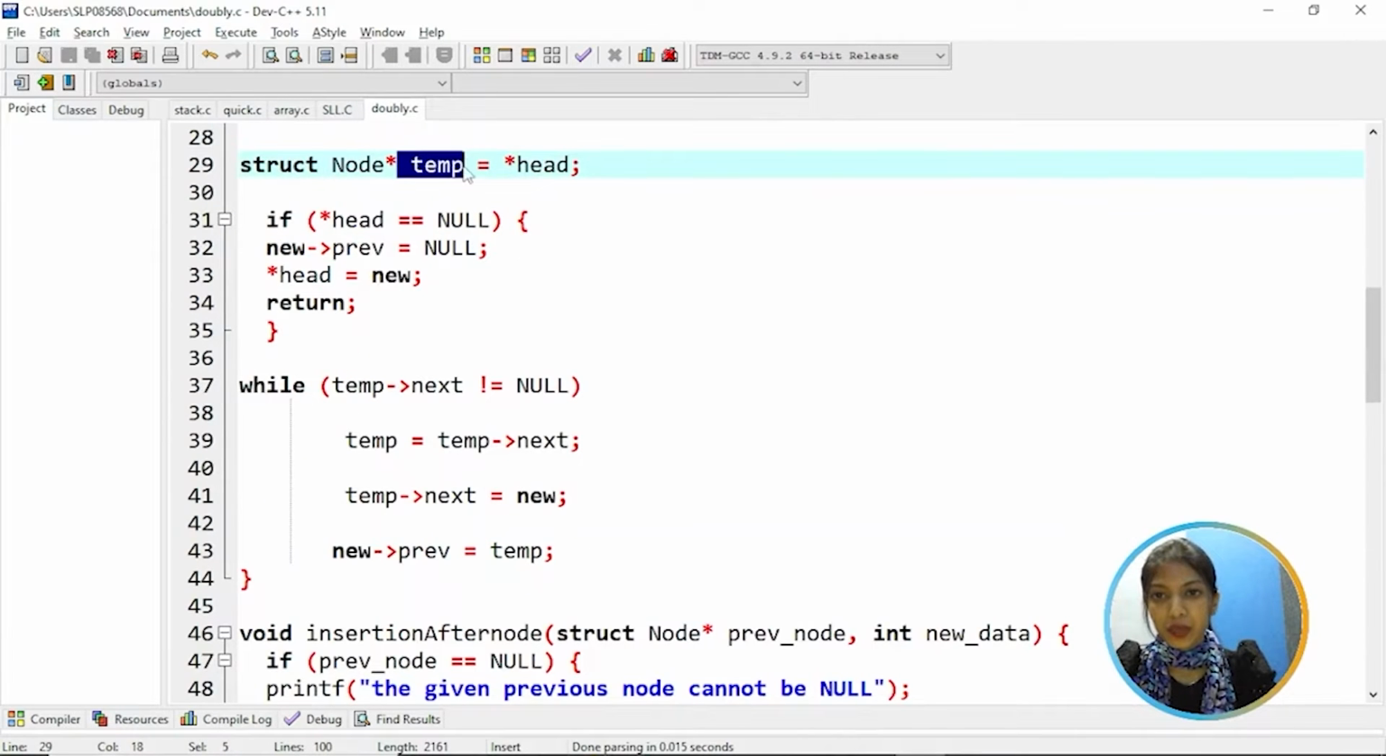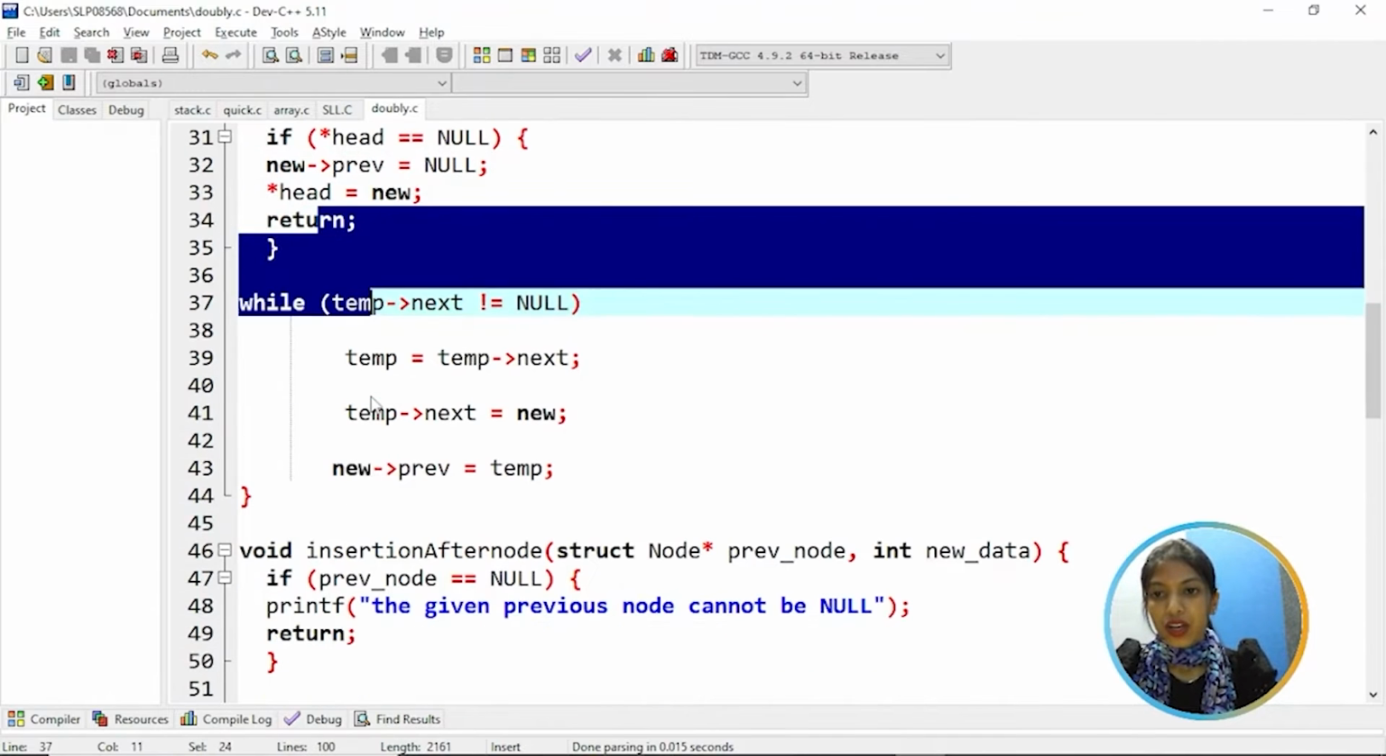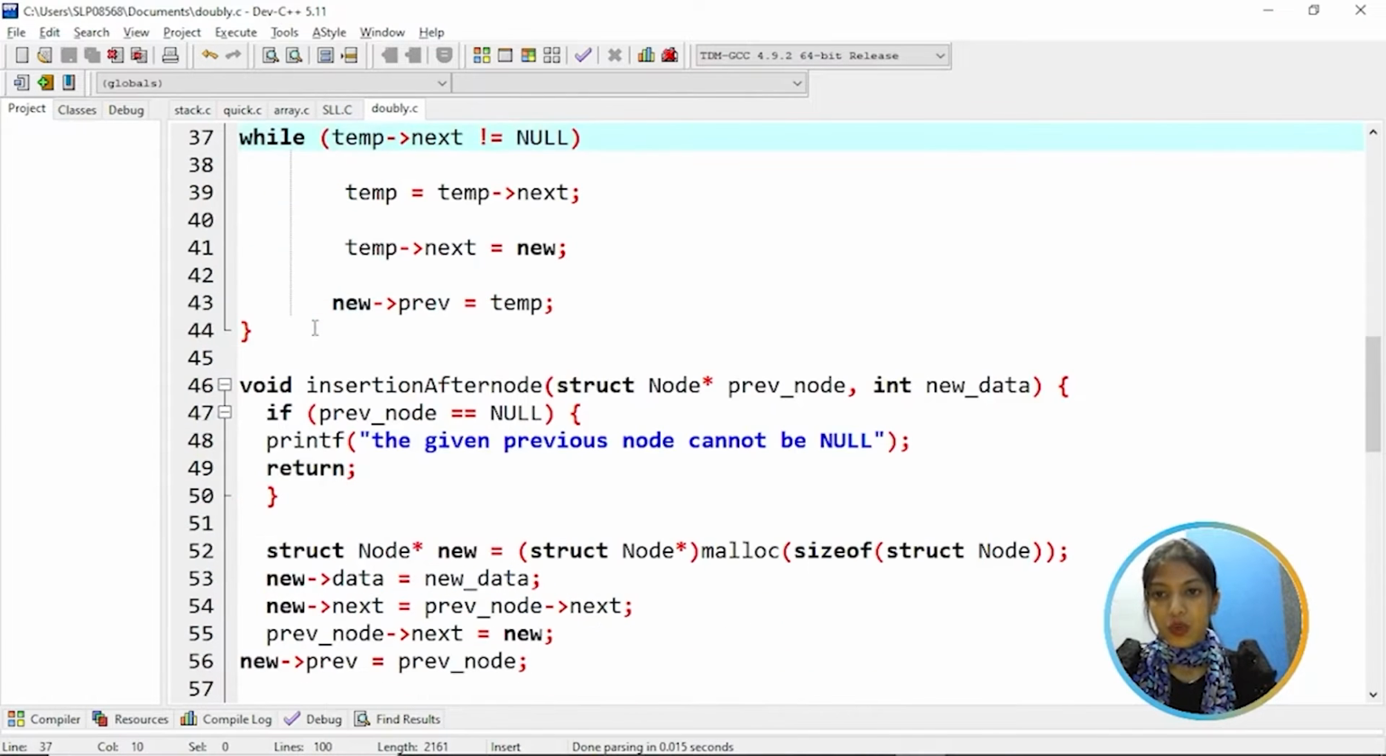We create a temporary variable where head is assigned to the temporary variable, and check the condition. If head is equal to null, then null is assigned to the new node's previous part, and the new node is assigned to head, then return. Otherwise, we use a temporary variable: while temp's next is not equal to null, temp is assigned to temp's next. Then new is assigned to temp's next, and temp is assigned to new's previous.